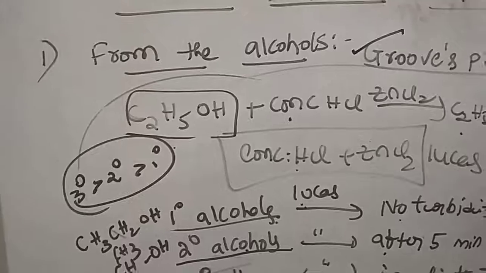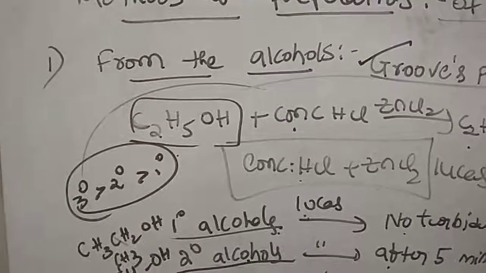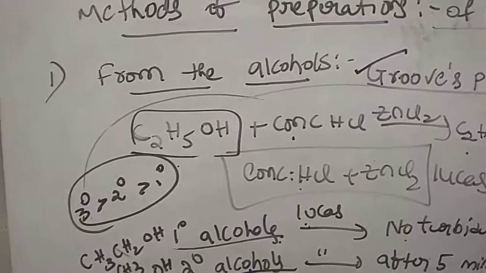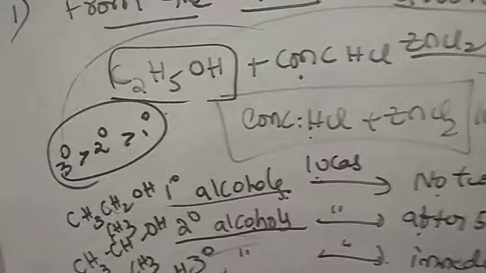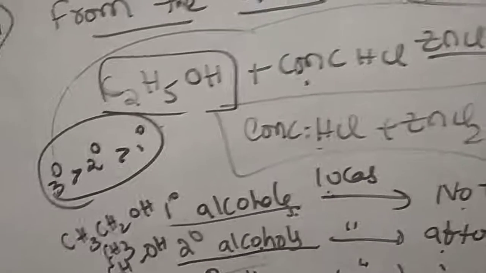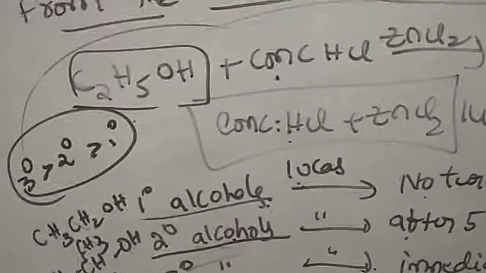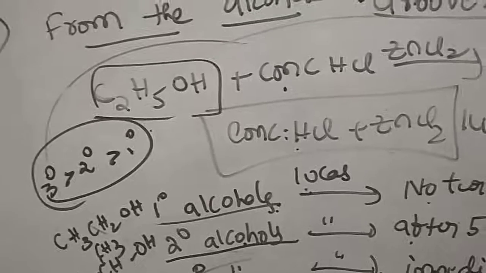Then again, alcohols react with phosphorus trichloride, phosphorus pentahalides, and also with thionyl chloride. Like that, alcohols react with different reagents and give alkyl halides. Okay, the first one we completed: alcohols reacting with the Lucas reagent forming alkyl halides is called the Groves process.